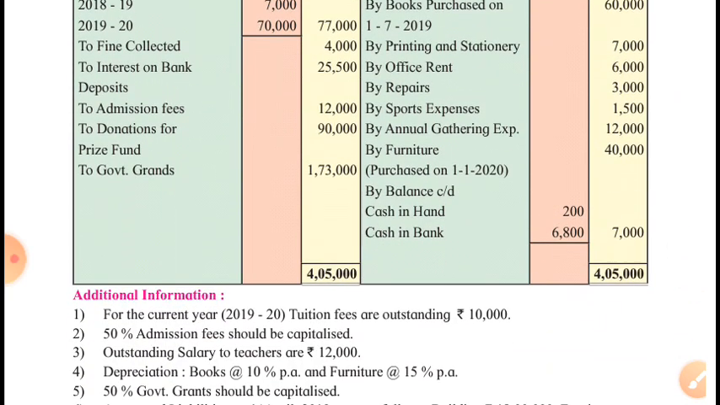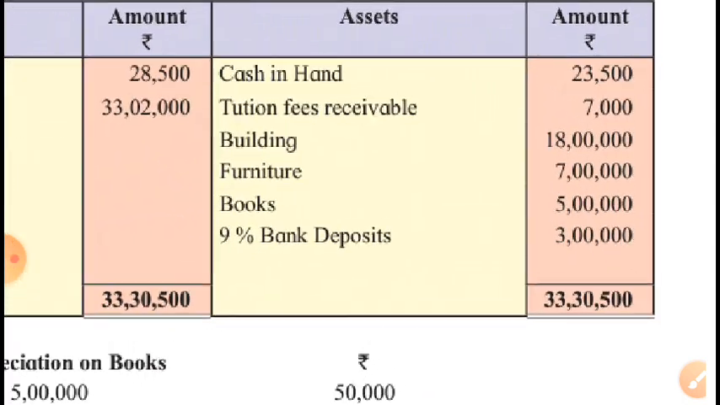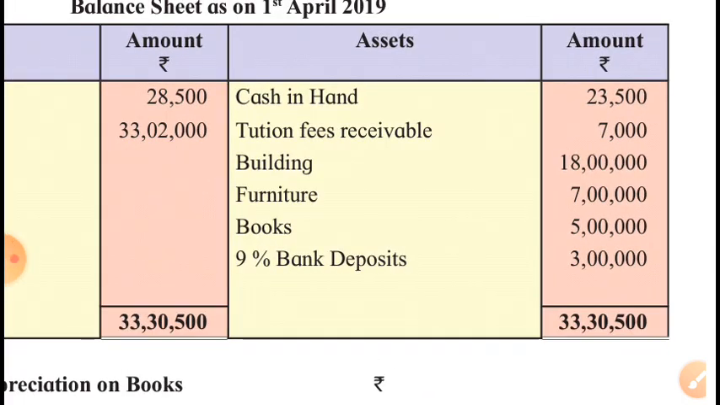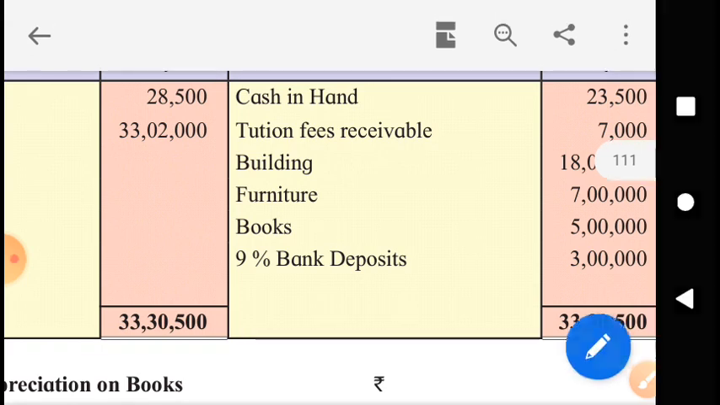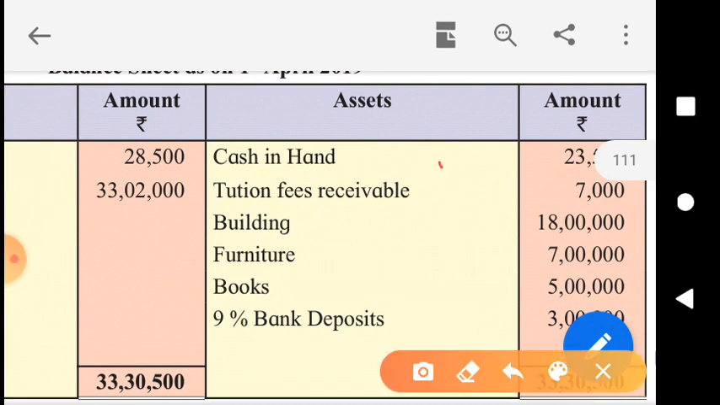Then we will get the total of the asset side. Here is the opening balance sheet: the cash in hand, opening cash balance as we discussed right now. Tuition fees receivable, it is of the previous year. Then building, furniture, books, and 9% bank deposits as we have discussed. These are the total assets at the beginning of the year.